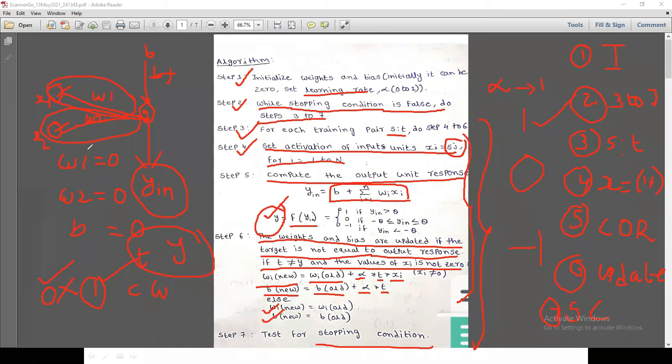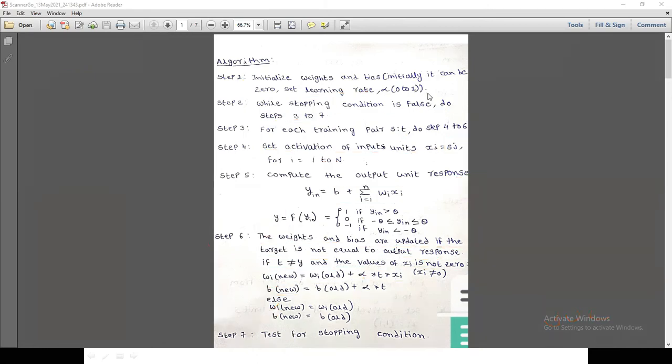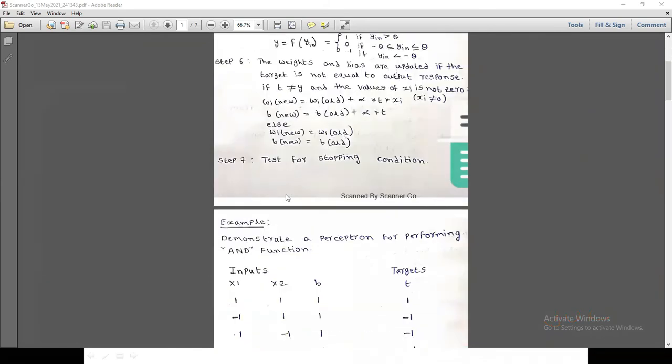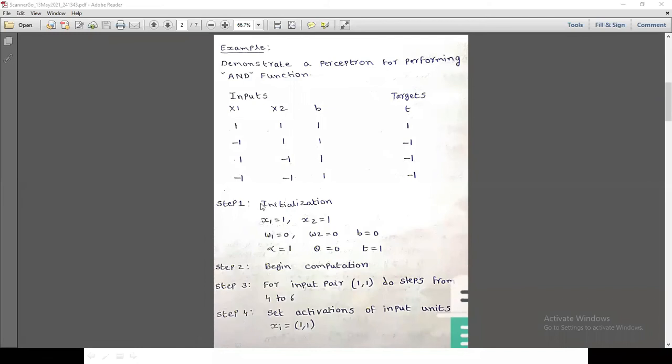The single layer perceptron learning. Okay, so this is to demonstrate a perceptron for performing the AND function.